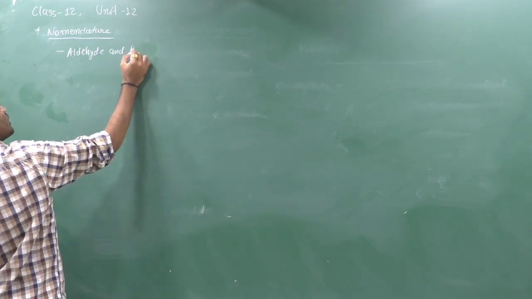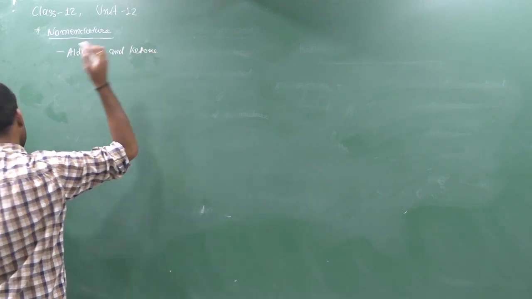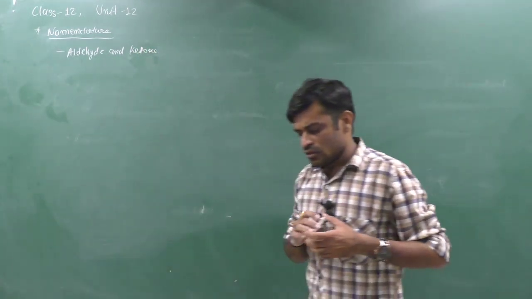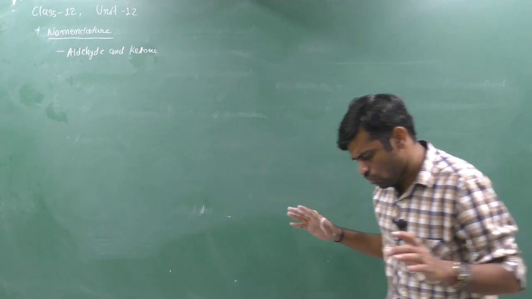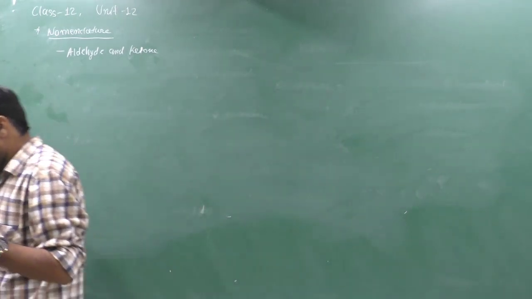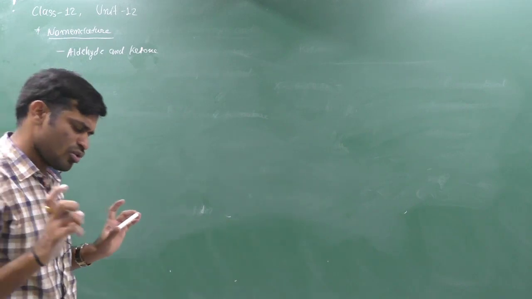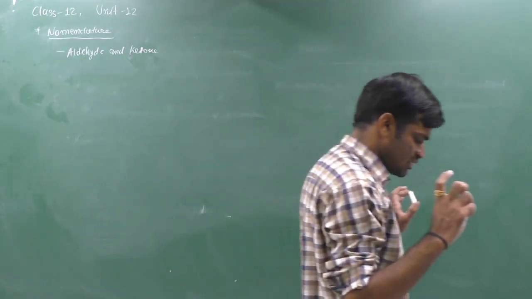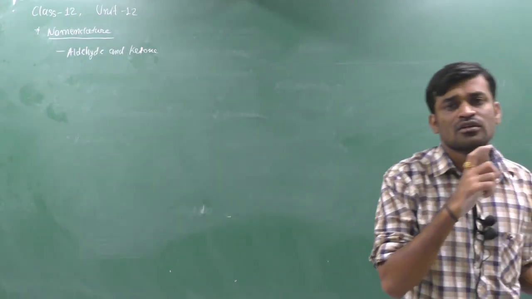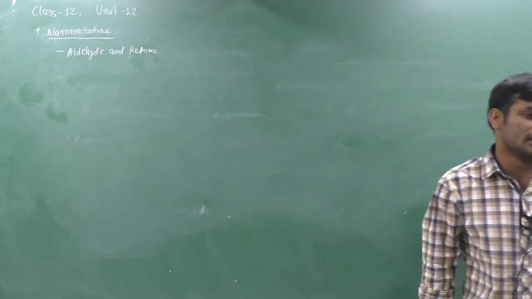Sorry, aldehyde and ketone. Carboxylic acid we will study later. We cannot explain all the concepts of naming of aldehydes, ketones or carboxylic acids here. We give short information because in 11th standard we study nomenclature very deeply.